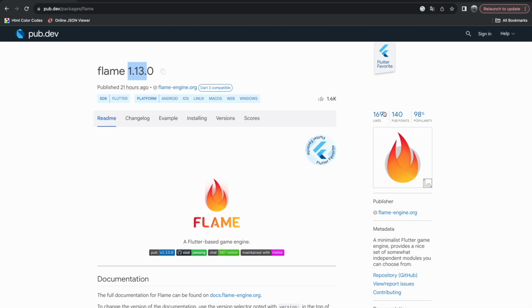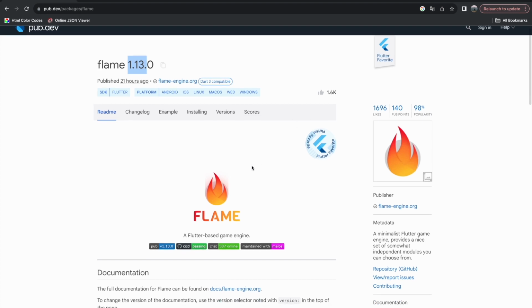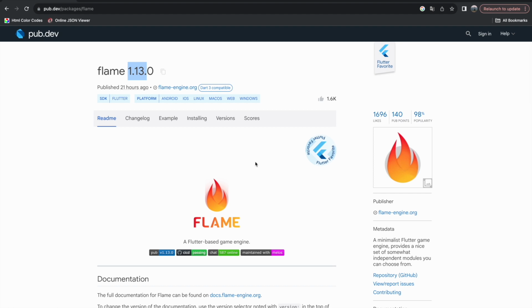This is not just a video, it's a workshop, so we will create a game from scratch together. And yeah, for this workshop you would need some basic knowledge in Flutter. Flutter is a cross-platform technology, you might know already, and you just basically need to know basic commands in Flutter. So Flutter components we are not going to use because Flame is a completely other world, and we start from the Flame page on pub.dev.